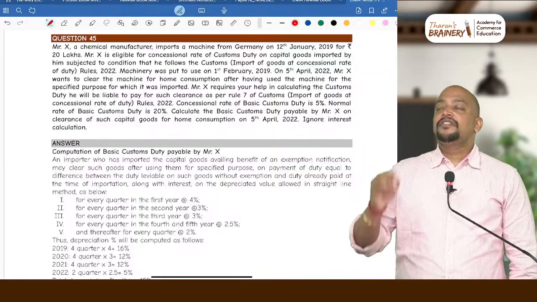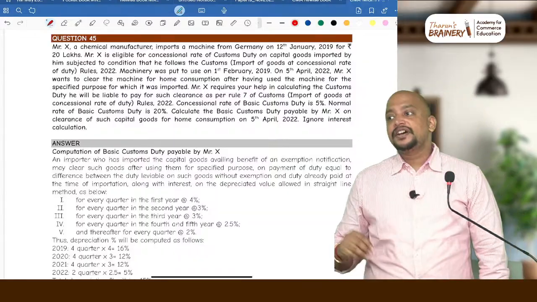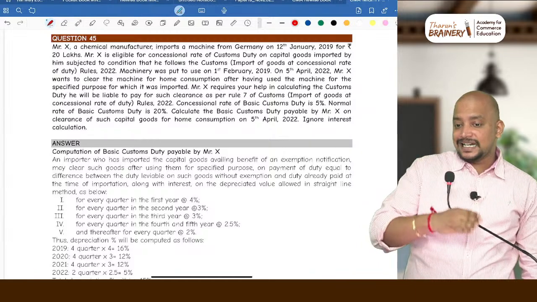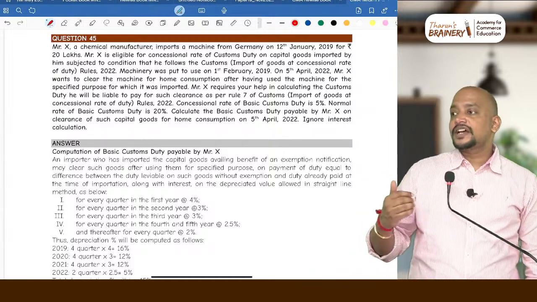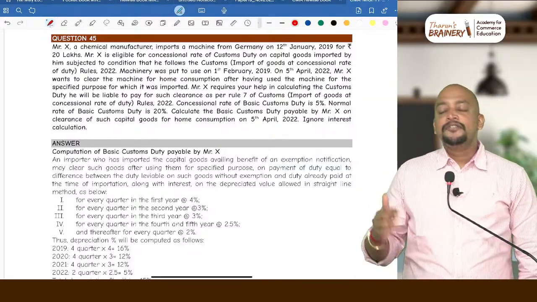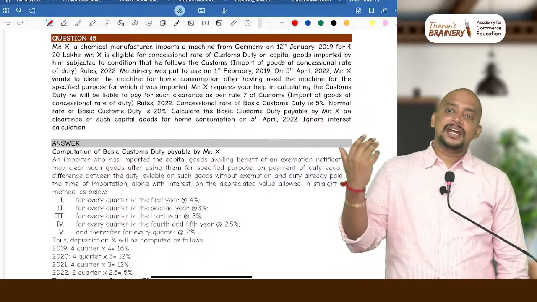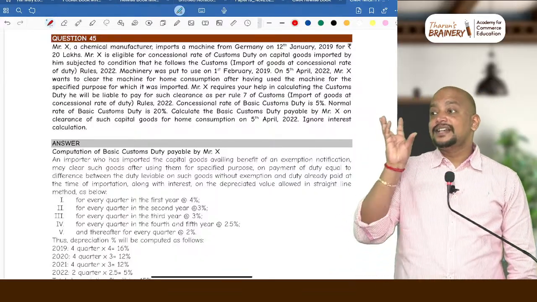That is, for every quarter or part thereof in the first year, it will be 4%. For every quarter or part thereof in the second year and third year, it will be 3%. For every quarter or part thereof in the fourth and fifth year, it will be 2.5%. For every quarter or part thereof thereafter, it will be 2%. We need to reduce this, and we get the depreciable value.